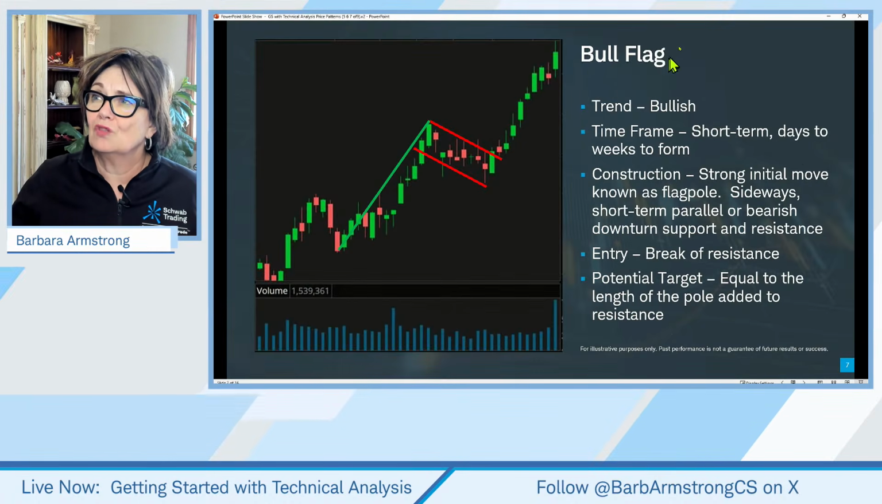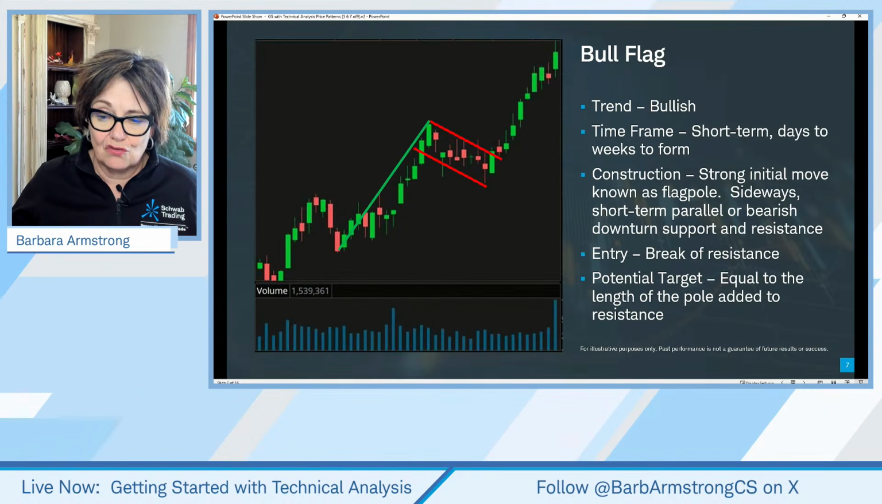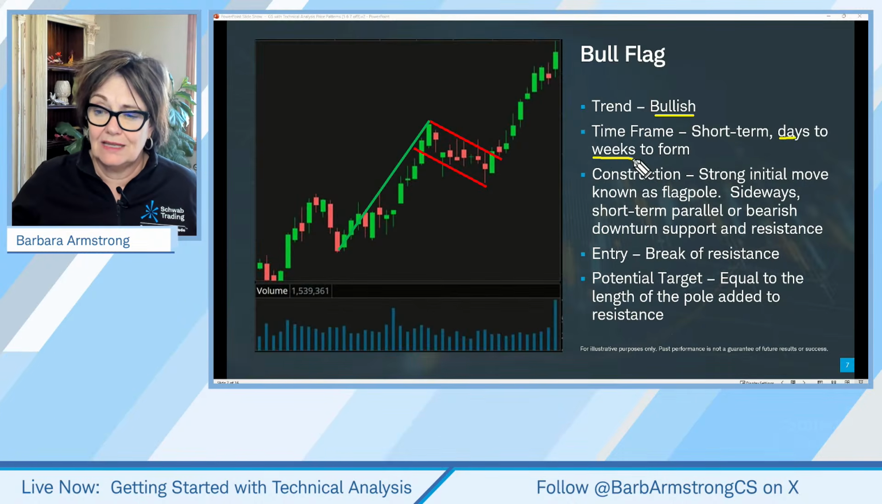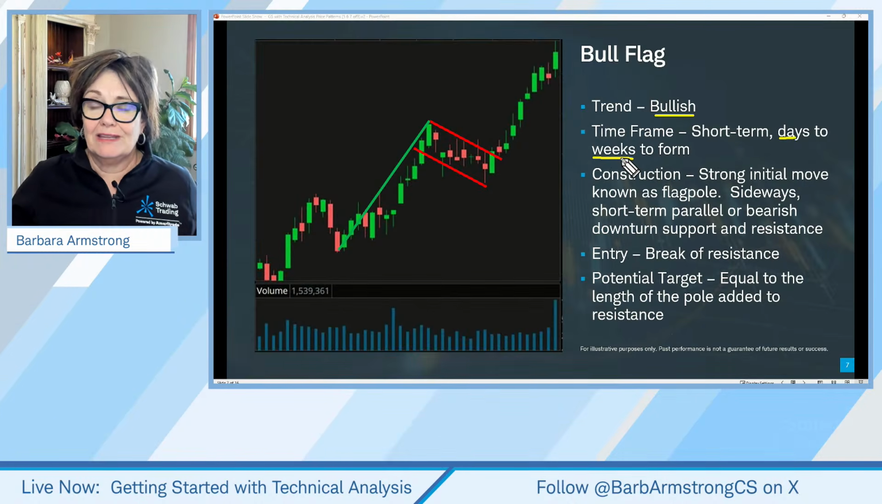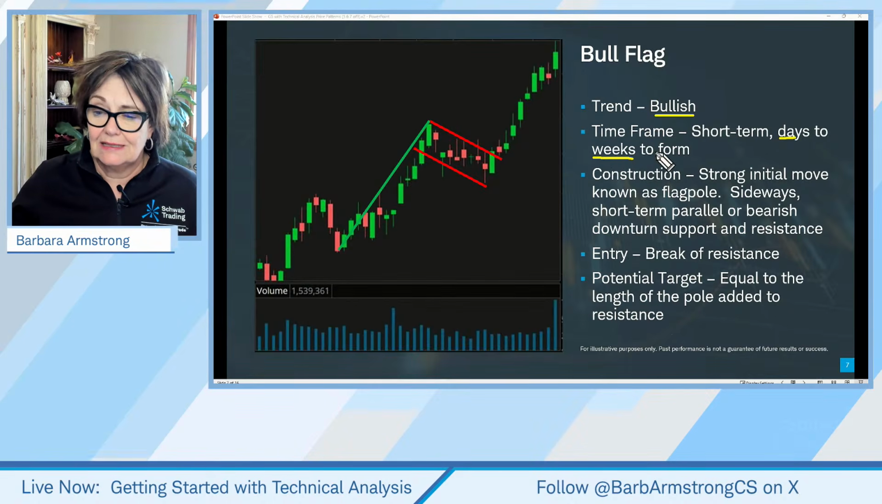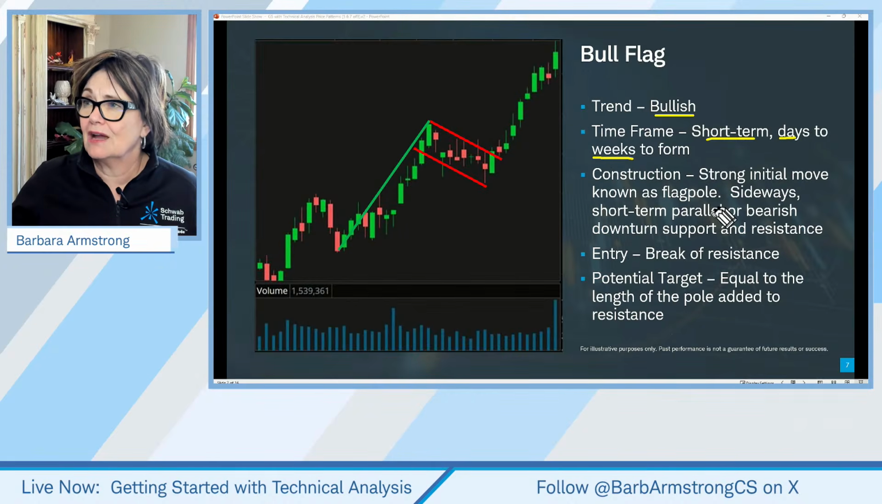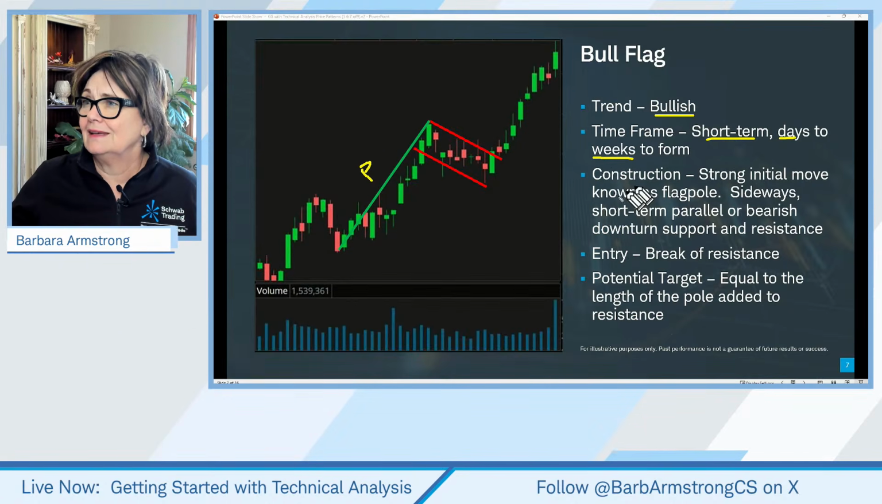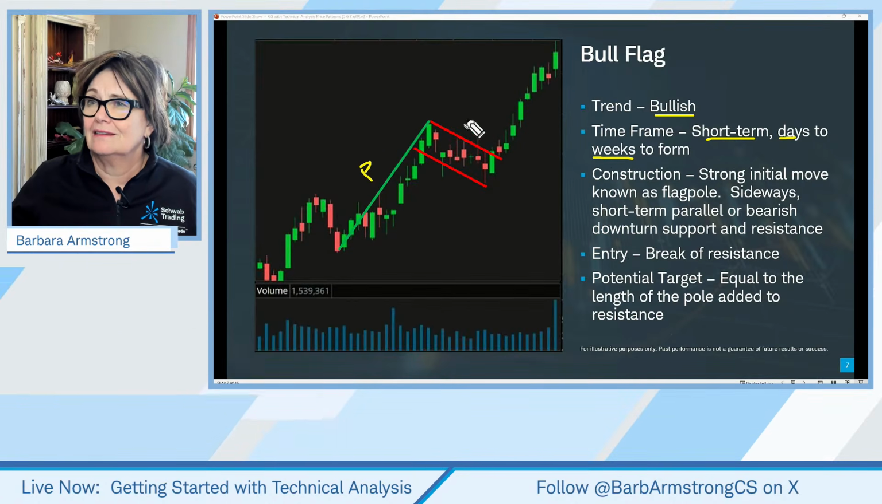But overall, when we're looking at a bull flag, the trend is bullish, because the stock is going up. And the time frame can be days to weeks. Typically I'm using a year-to-date chart. And we're doing shorter or intermediate term time frames. And then we have our flagpole here. There's our pole. And here's our flag.